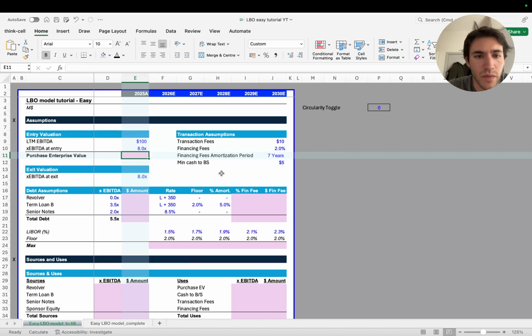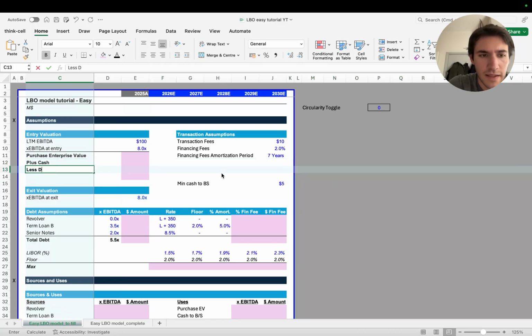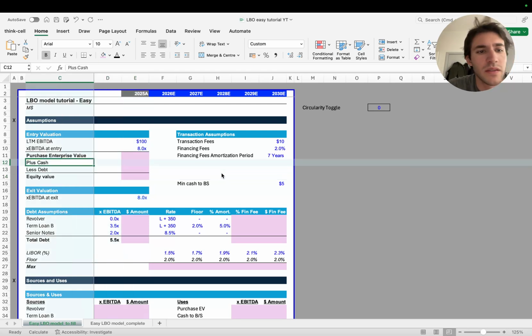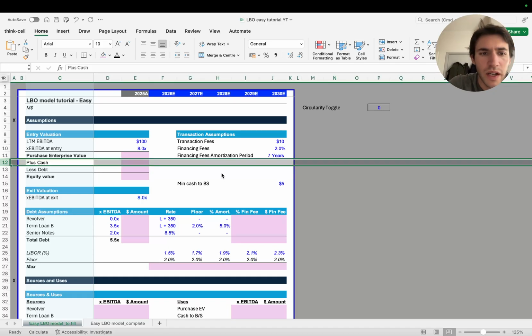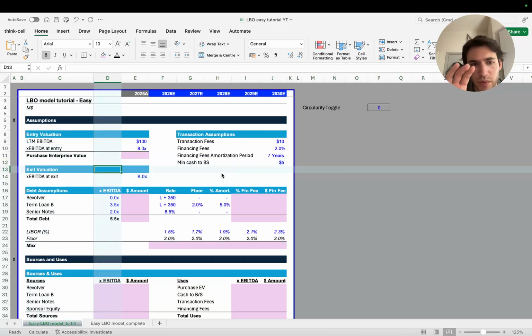Then in that case, we would have to add other parts here: you add the cash, you subtract the debt, and that gives us the equity value. That's going to give us the actual price that you're paying for the company. Since we are dealing with a cash-free, debt-free basis, the cash is retained by the seller, who is going to pay the debt off, so for us we don't have to deal with this component. So the purchase enterprise value is already the acquisition price of the company.